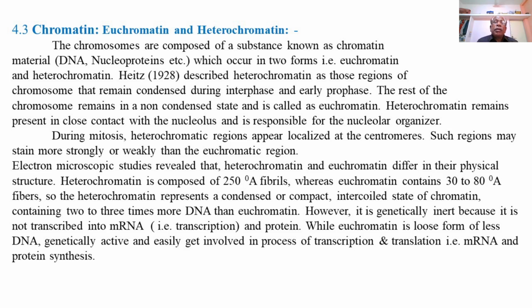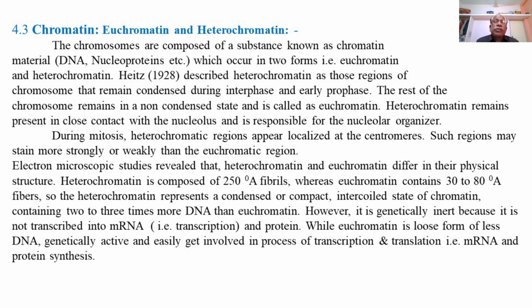So heterochromatin remains present in close contact with the nucleolus and is responsible for the nucleolar organizer. The nucleolar organizer is formed in the region of heterochromatin in the chromosomes, and usually occurs in the region of the nucleolus in the nucleus.